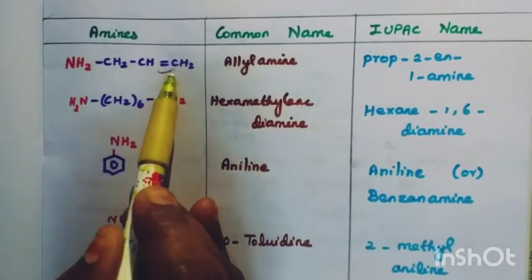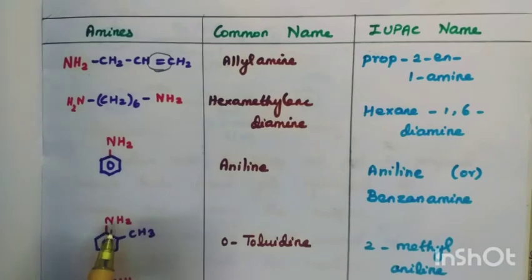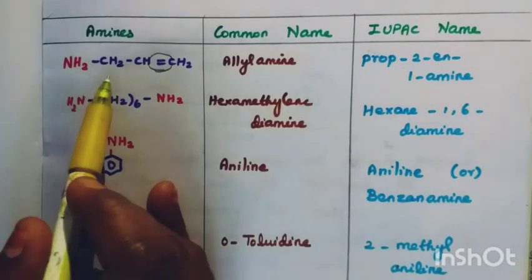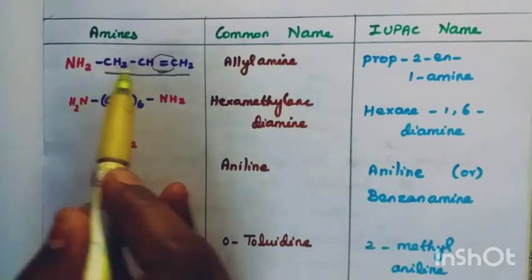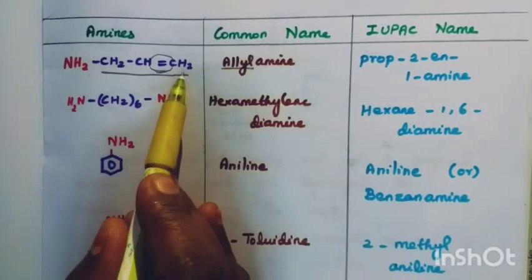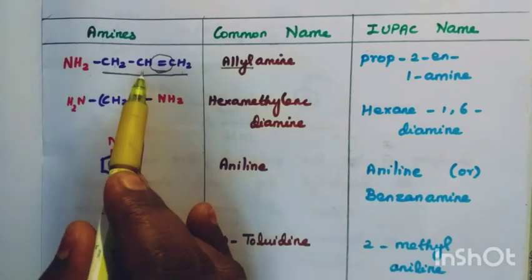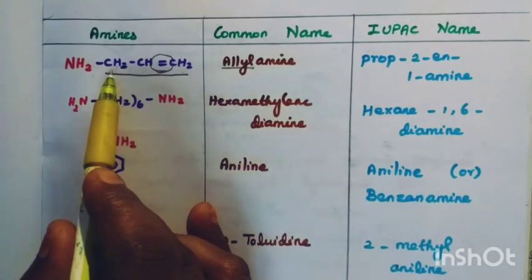Now NH2 along with the double bonded compound. This group, we know what is that? CH2 double bond CH, single bond CH2 is called allyl.